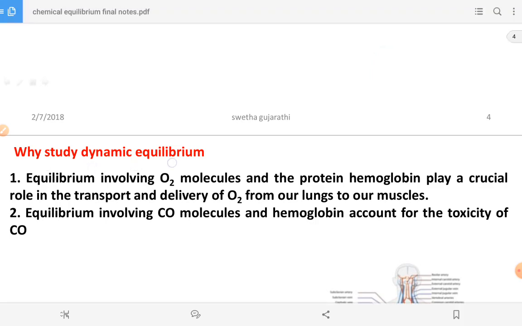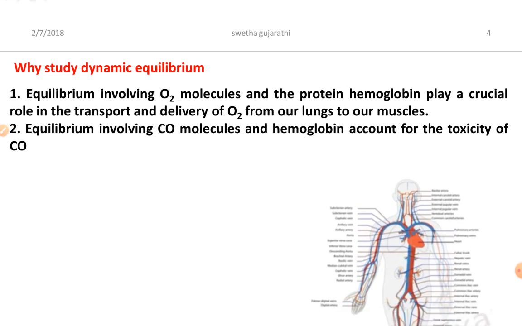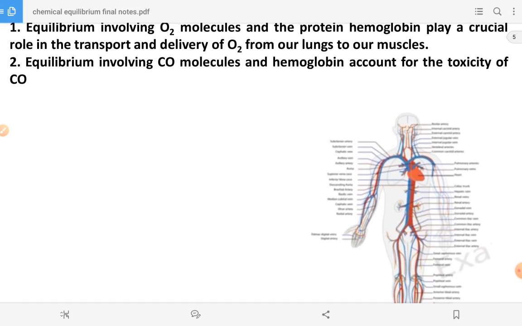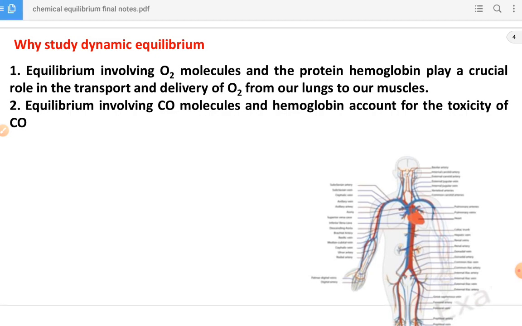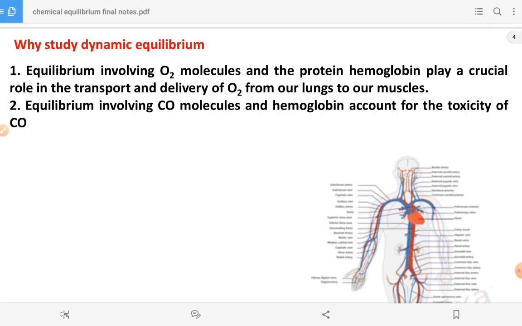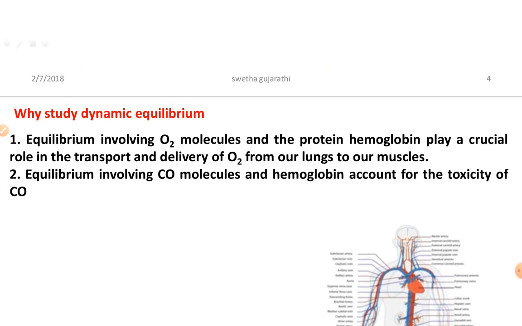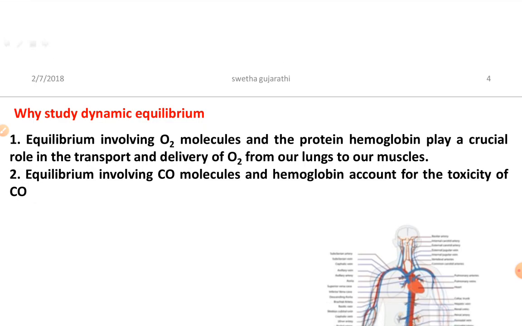Now let us see next: why study dynamic equilibrium? Why do we have to read about dynamic equilibrium? A well known best example is in our body itself, the transport of oxygen. As you know very well, the human body is very complex. This is the best example for dynamic equilibrium. The equilibrium involving the oxygen molecule and the protein hemoglobin plays a crucial role in the transport and delivery of oxygen from the lungs to our muscles. The equilibrium involving the CO molecule and hemoglobin accounts for the toxicity of the CO molecule.